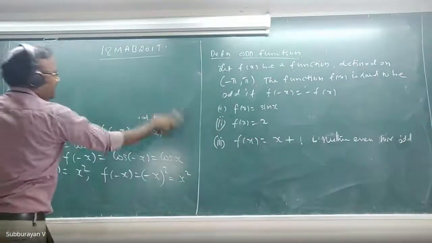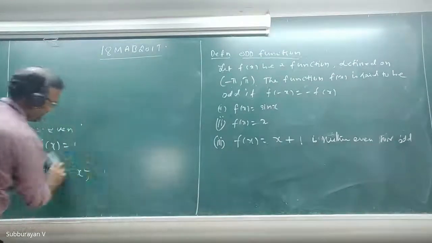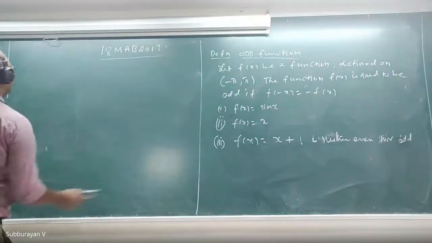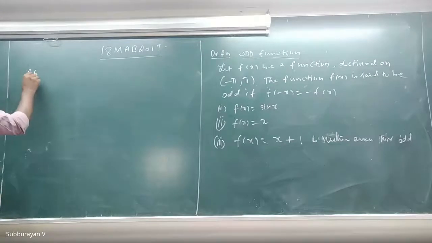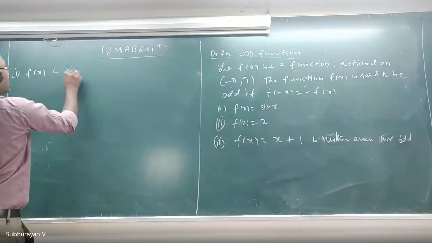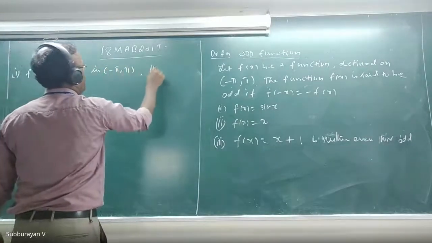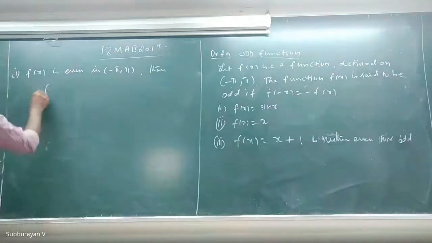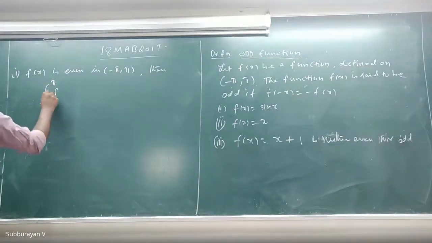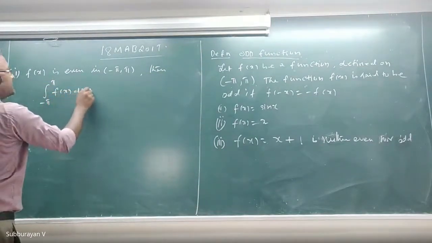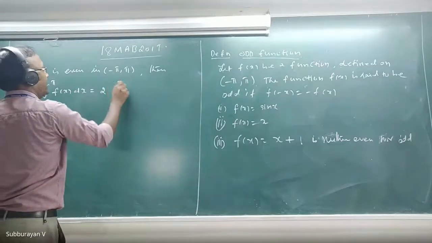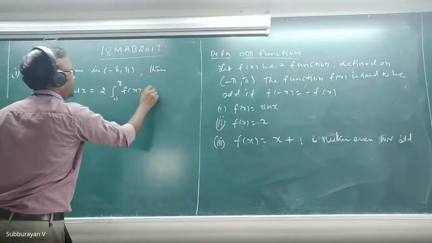Okay, in the lower class we have studied two formulas. Suppose f of x is even. First formula: if f of x is even in minus pi to plus pi, then integral minus pi to plus pi f of x dx is equal to twice integral 0 to pi f of x dx.